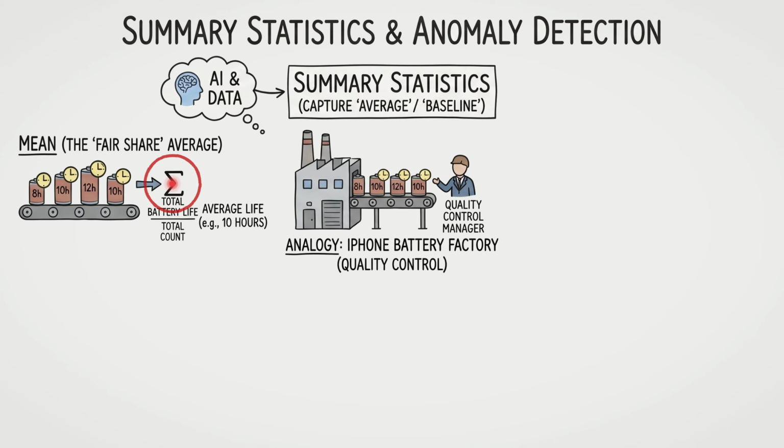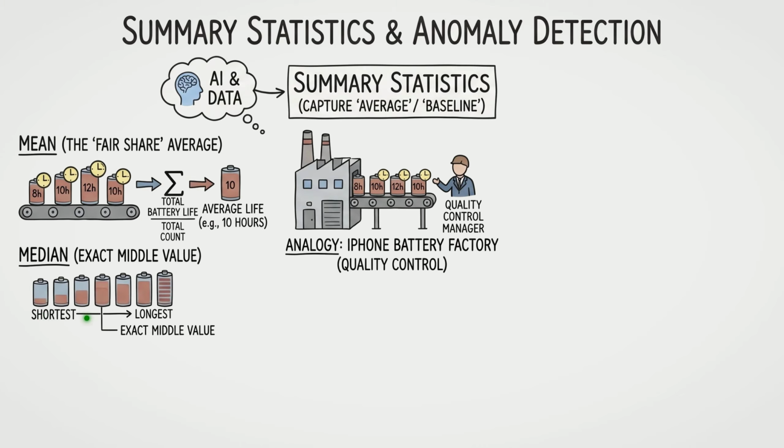We often call this the fair share average because it distributes the total value equally across the entire group, giving us a representative average life, like 10 hours. Next is the median, representing the exact middle value. To find it, we take every battery and line them up in order from the shortest lifespan to the longest. The median is simply the value sitting in the dead center.